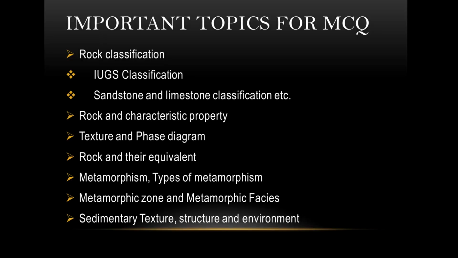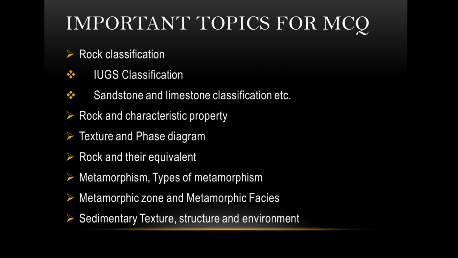Next we have texture and phase diagram. This is one of the most common types of questions asked in the JAM examination. Whenever you read a phase diagram, you must correlate it with the texture formed. And whenever you read textures, particularly intergrowth textures, you must consider the phase diagram in which it is formed. Once again, this is a very important part for JAM, so just don't ignore it.